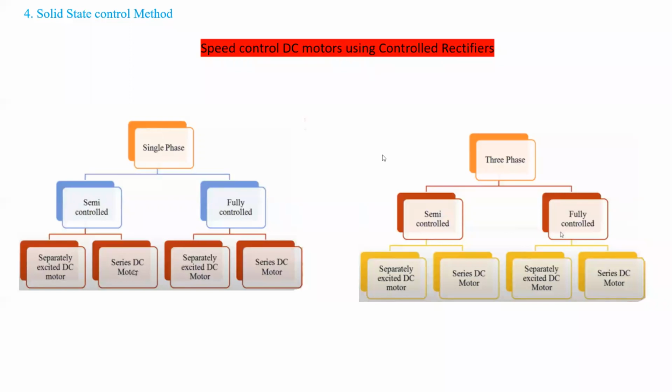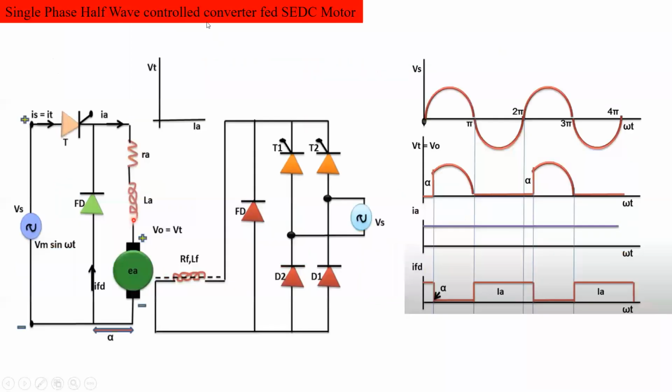So in last lecture, we have seen this single phase of a control converter fed separately excited DC motor. Single phase of a control converter fed separately excited DC motor.